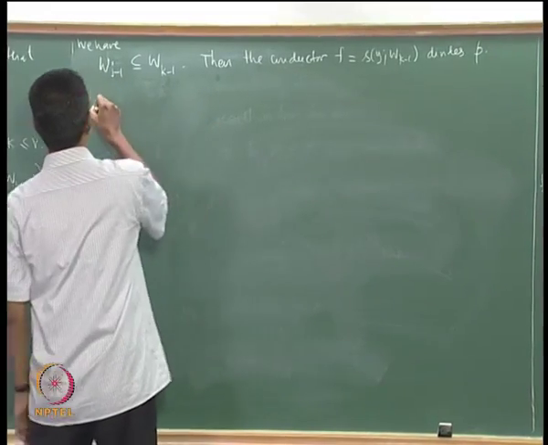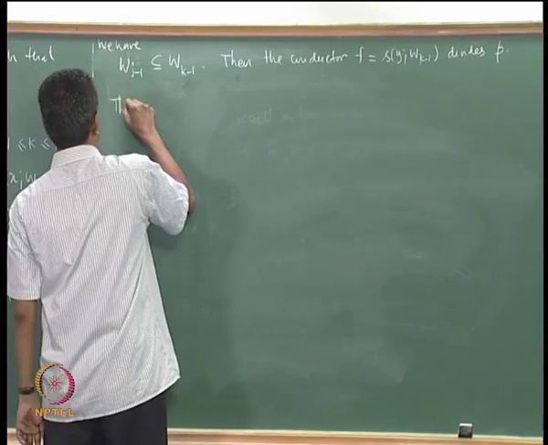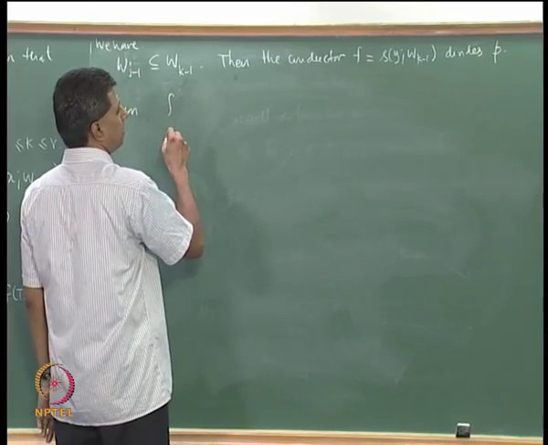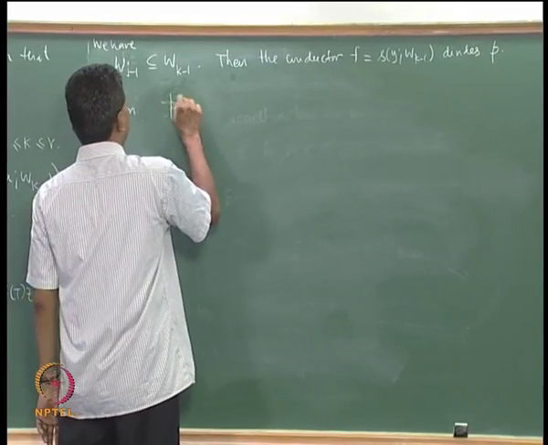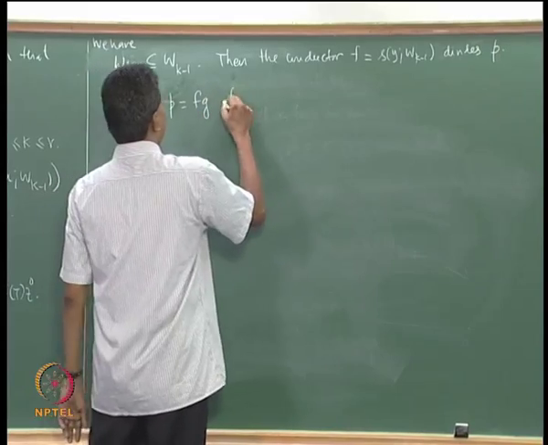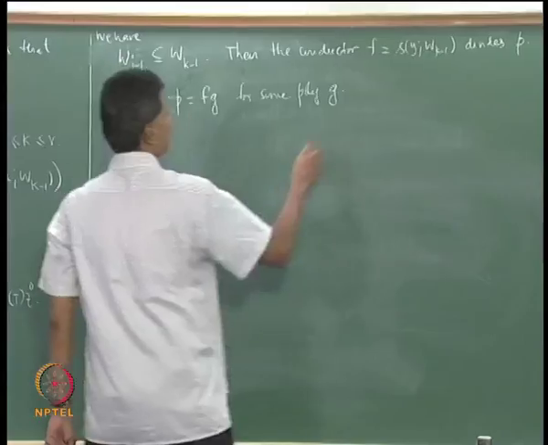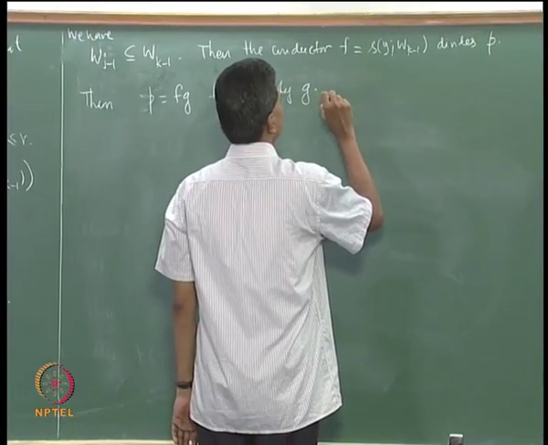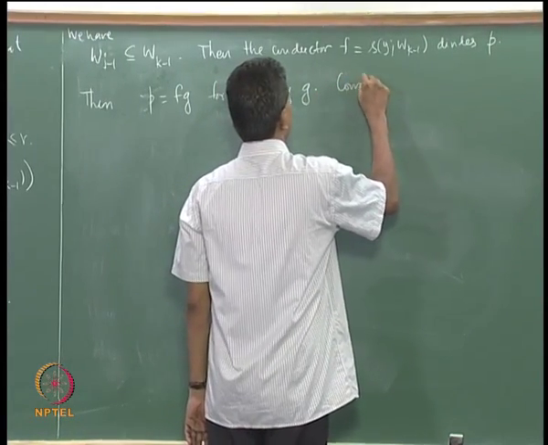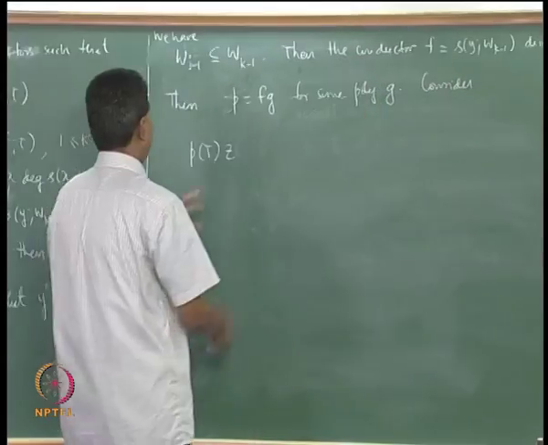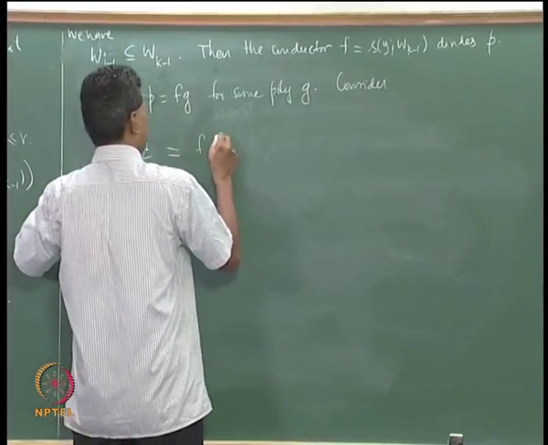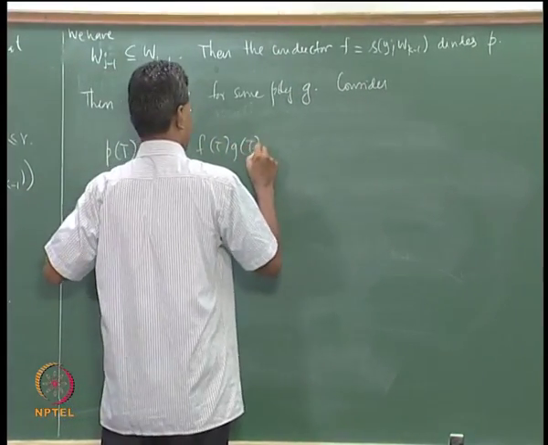If f divides P, then I can write P as f times g for some polynomial g. I look at P(T)z. P(T)z by definition is f(T)g(T)z.